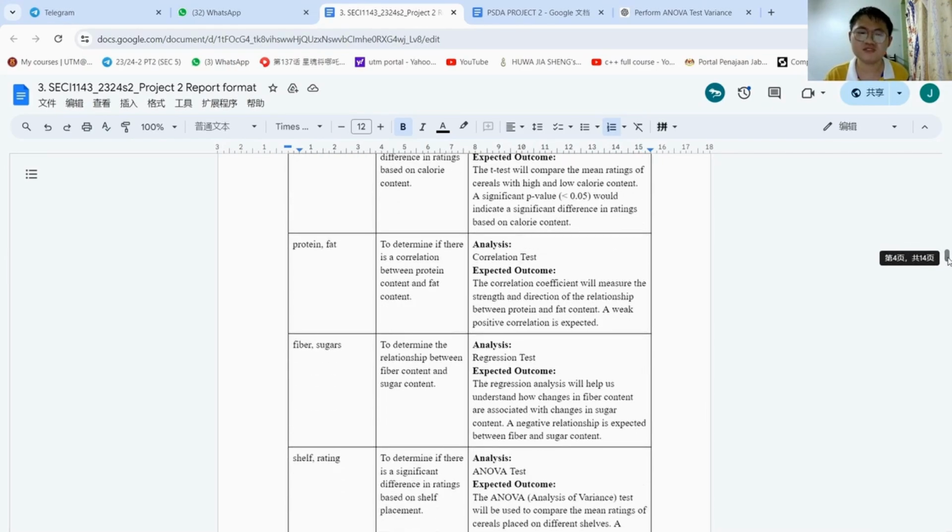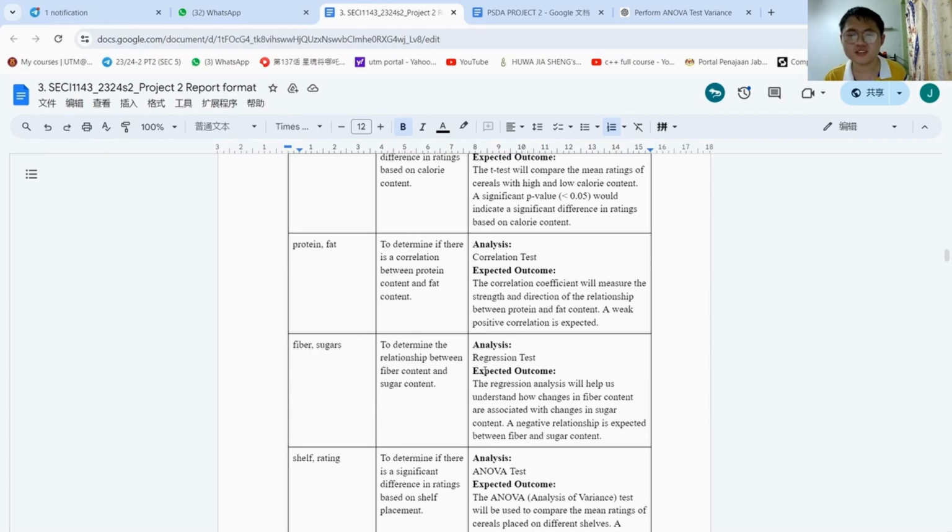Following up is protein and fat, which we use correlation tests to determine if there is a correlation between protein content and fat content. The correlation coefficient will help us to measure the strength and direction of the relationship between protein and fat content. A weak positive correlation is expected.